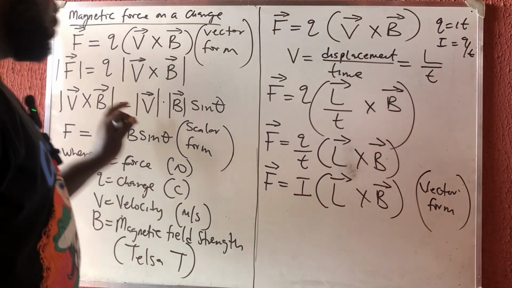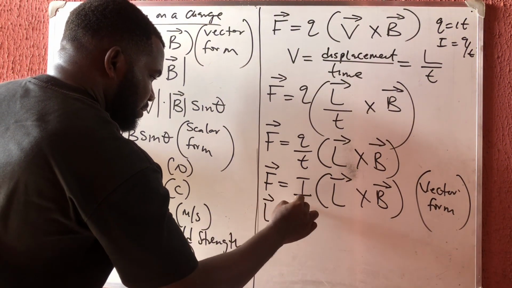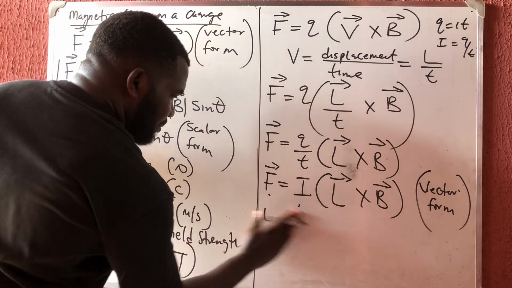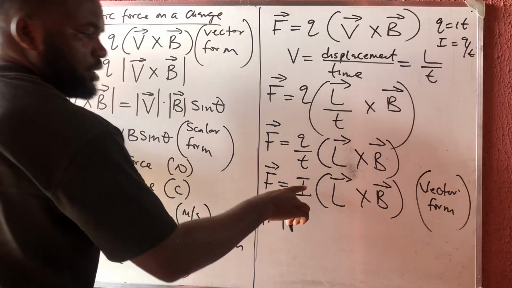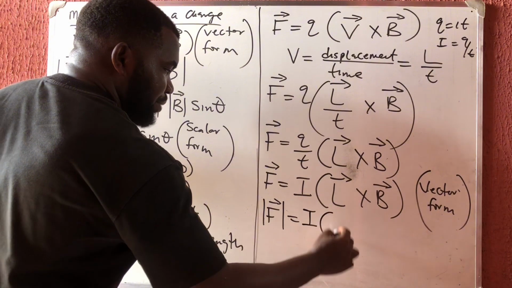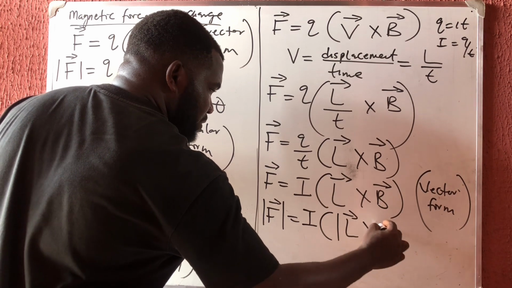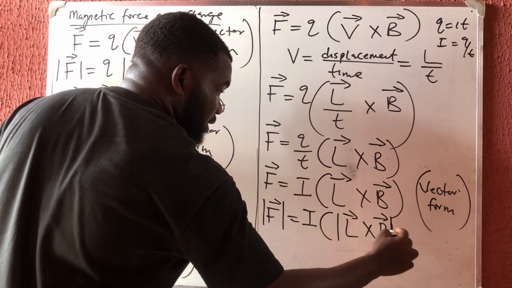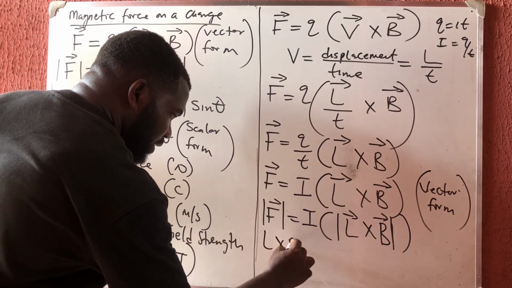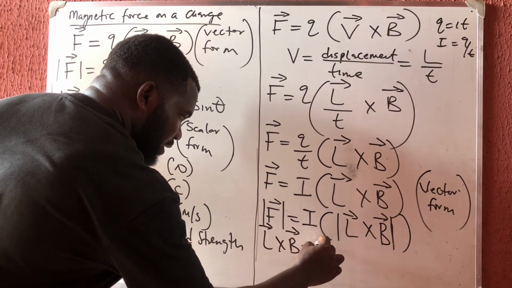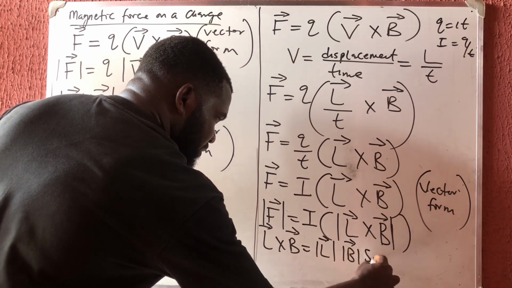If we repeat the same thing, let's take the magnitude of both sides. The magnitude of F is equal to I, which is a scalar, in bracket of the magnitude of L cross B. But according to vector analysis, the magnitude of L cross B is the magnitude of L times the magnitude of B times sine theta.